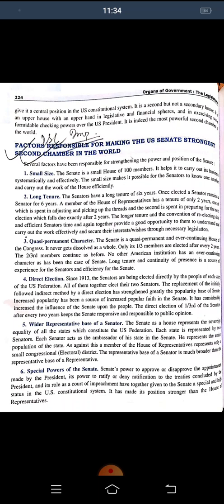In most political systems, or we can say even in India, the second chamber does not have any lawmaking power as such. But in the US we find that both the houses are given an equal amount of power to make the law.